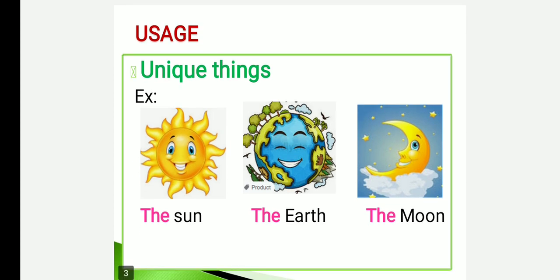Let us learn about the usage of the definite article, that means where we have to use the definite article "the". The first thing: we use the definite article before the name of unique things. The sun, the earth, the moon. We all know that these are common things for all men in the world.